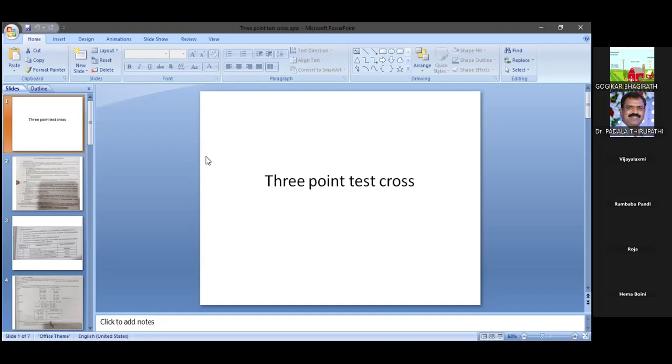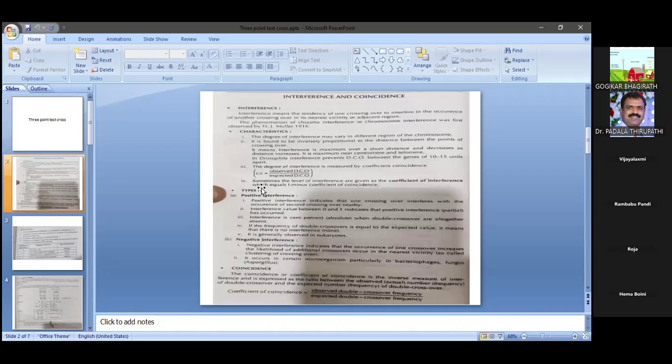What is meant by a 2-point test cross and a 3-point test cross, we also discussed in the last class. Today I am discussing only the 3-point test cross, in the context of linkage and crossing over phenomena. So what are linkage maps, crossing over maps, or genetical maps?